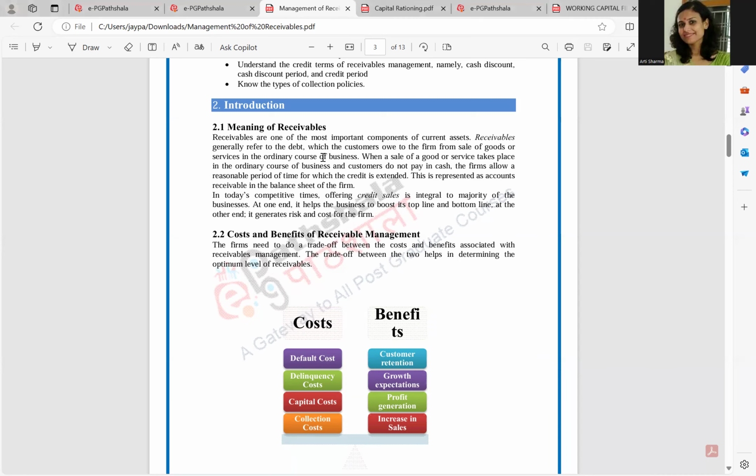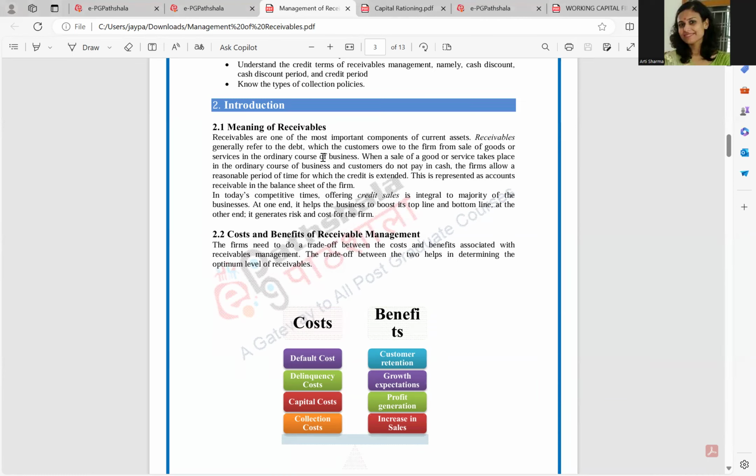So as we know, receivables, bills receivables or accounts receivables, are one of the most important components of current assets. You know what are current assets? Current assets are the assets which can be converted into cash within one accounting year. And what is the accounting year concept?